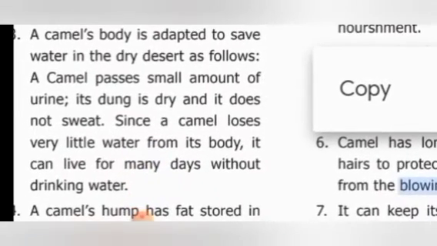So how does it save? A camel passes a small amount of urine. Its dung is dry and it does not sweat. So it passes very little urine, its dung is very dry, and there is no sweating for a camel.